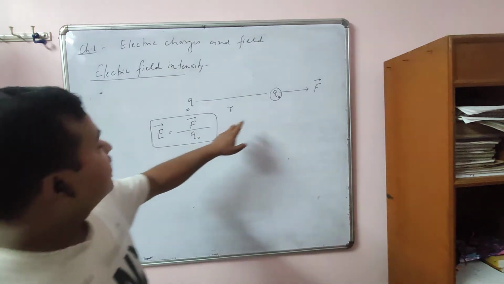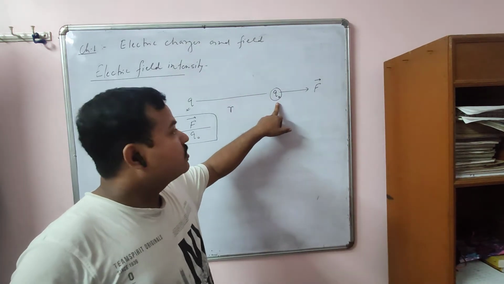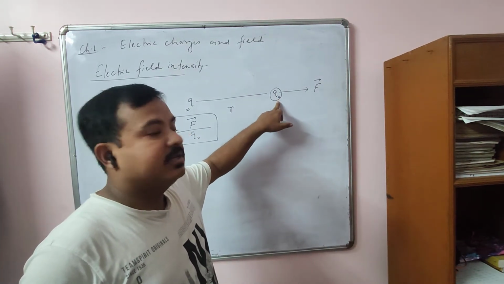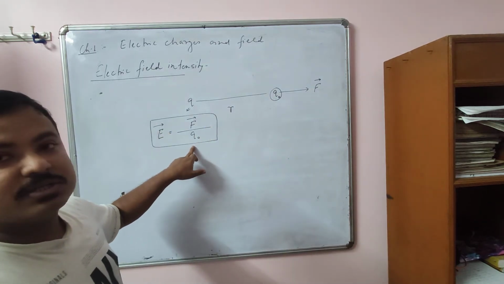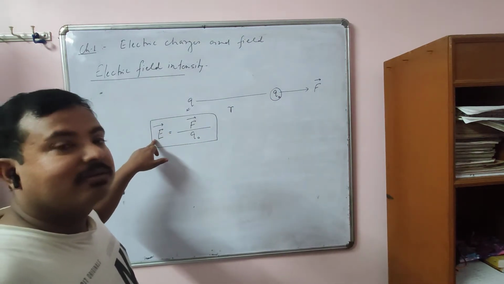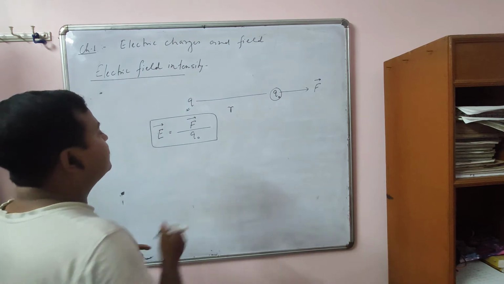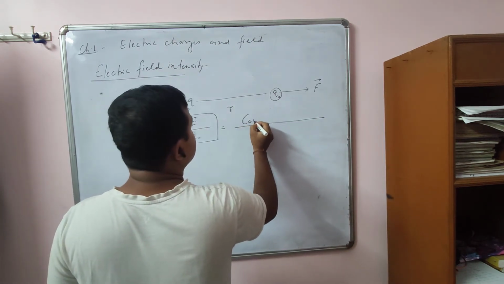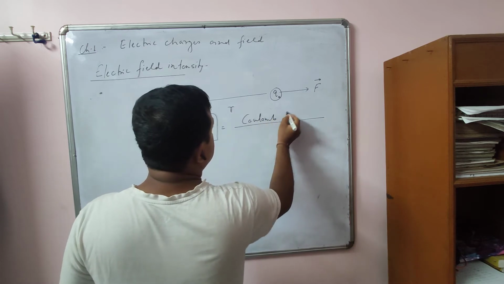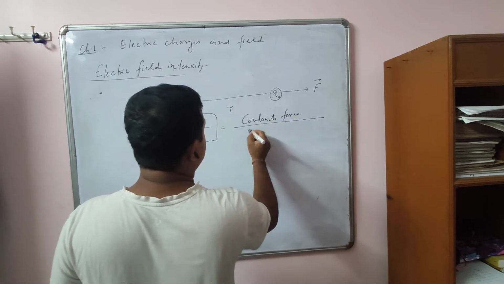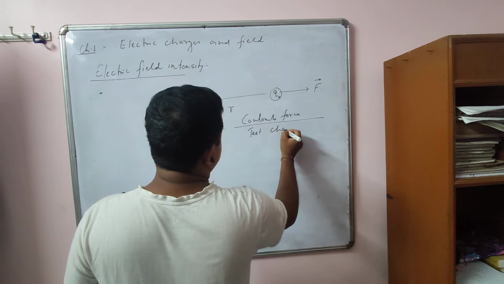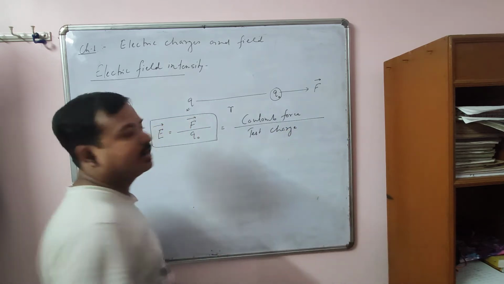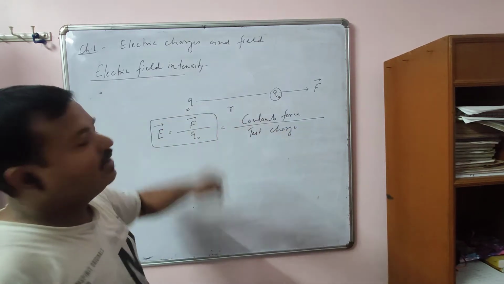You can say that the Coulomb force or the electric force experienced by the test charge per unit charge is called what? Electric field intensity. So simply you can say that it is Coulomb force per unit test charge. That is the strength of electric field, or you can say electric field intensity.